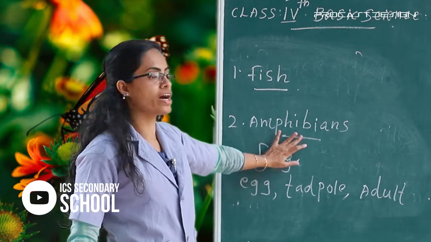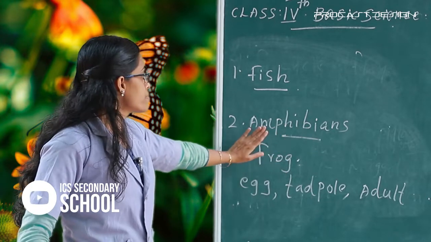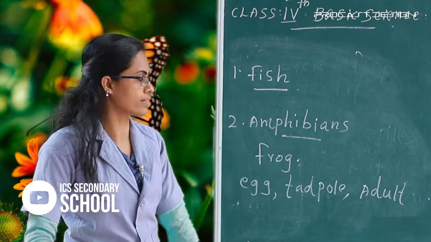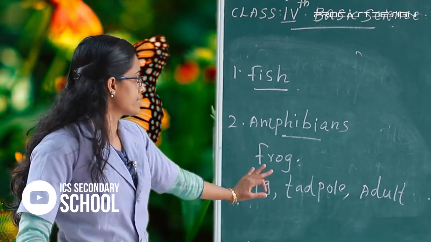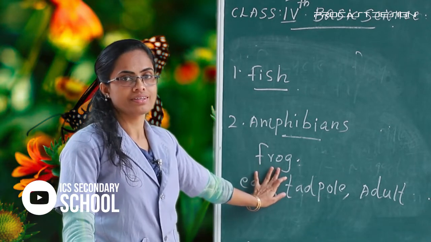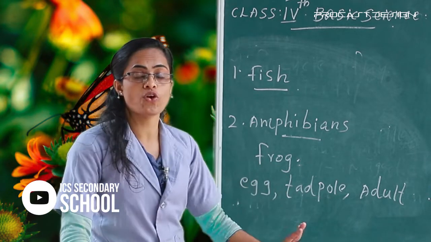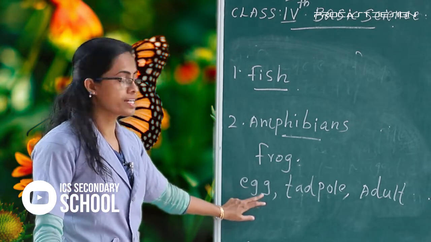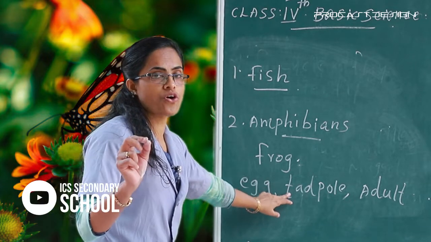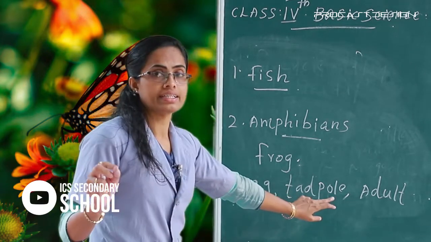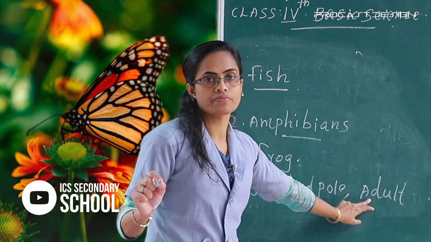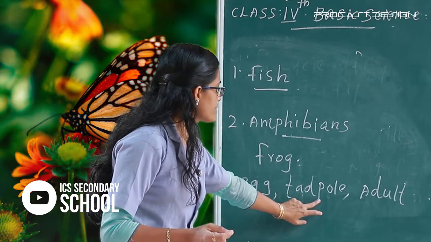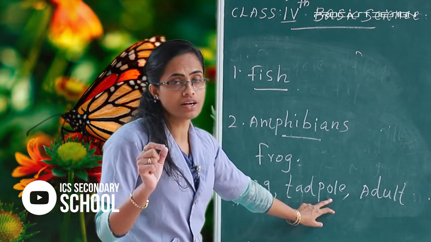Frog, in case of amphibians, the animals that live on both land and water. The examples, frog. There is the life cycle of frog. The first stage, egg, and the young frog, that is called tadpole, and the last one, adult frog. Okay, adult frog. All of you listen here. The young frog, that is called tadpole.